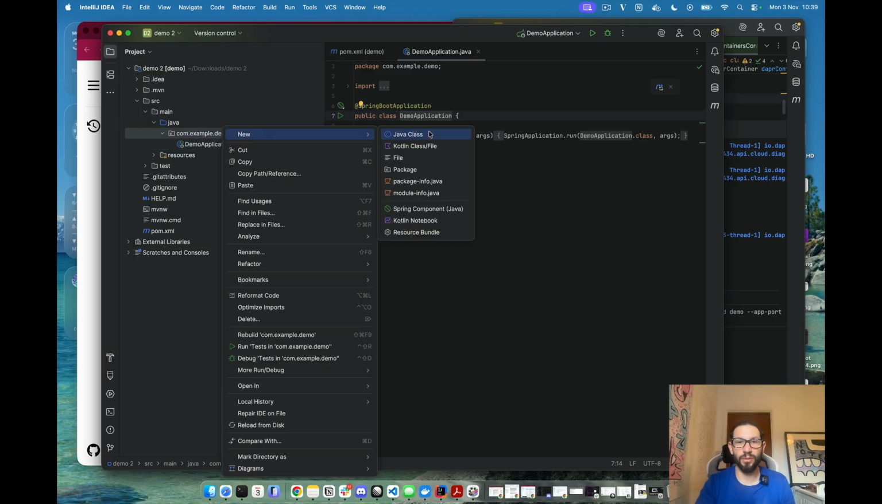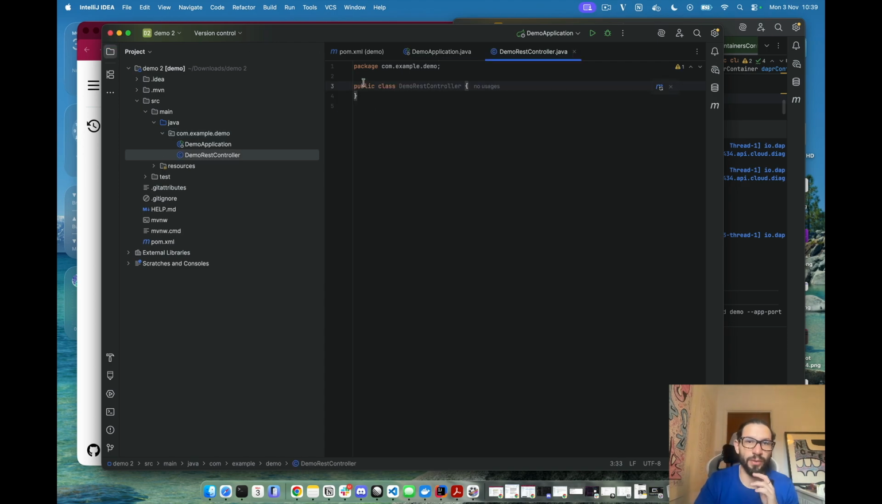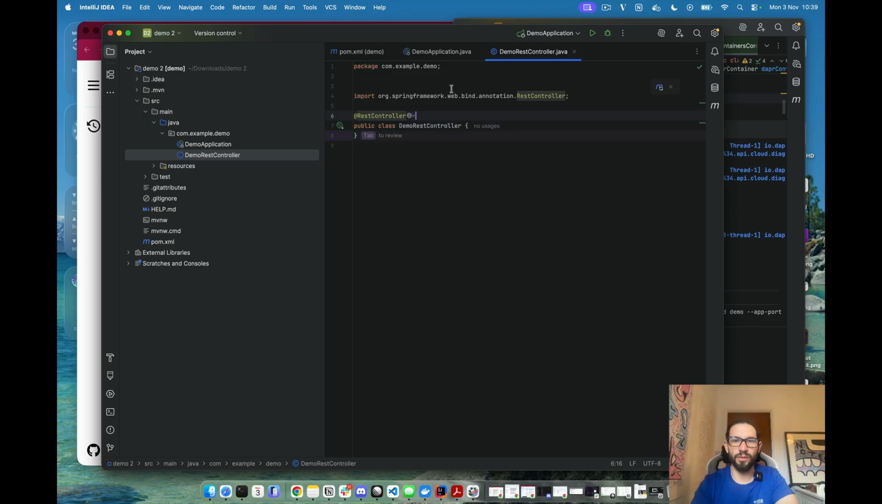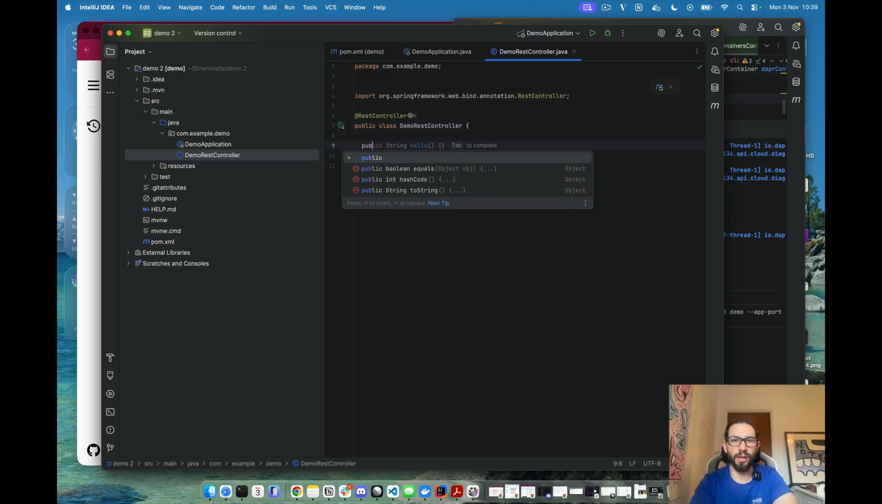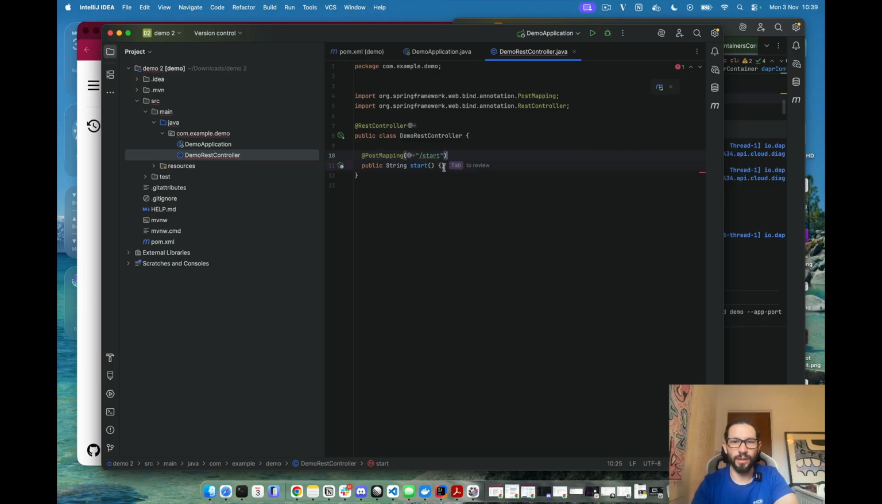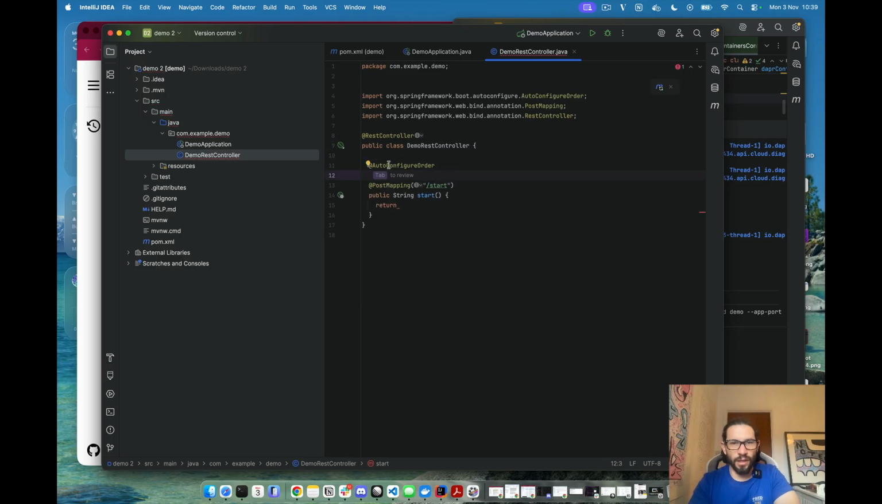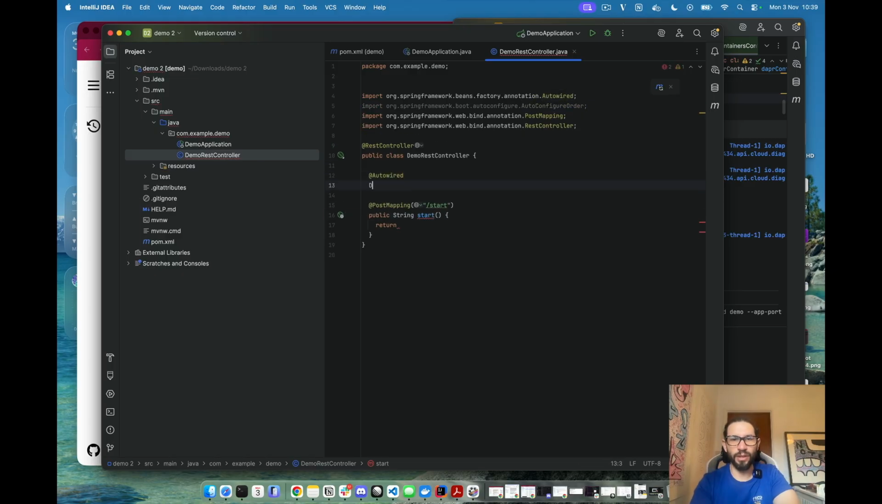The first thing that we will do is create a demo REST controller, so we can create REST endpoints, and we will annotate this one with REST controller, and then we will create a public string. Let's call it start. So we just start workflows, post mapping start. There you go. And what we're going to do here is automatically auto wire the Dapr Workflow Client.